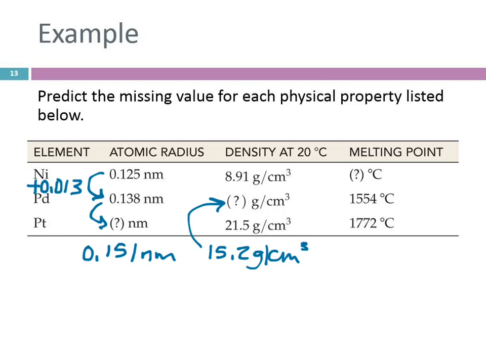How about the melting point of nickel? Subtracting. We're going to look at the difference here, and then we're going to subtract the same amount there. So this, as we're going up, is going from 1772 down to 1554. So it's decreasing by 218 degrees. So then we're going to take 1554 and subtract 218. And I added.